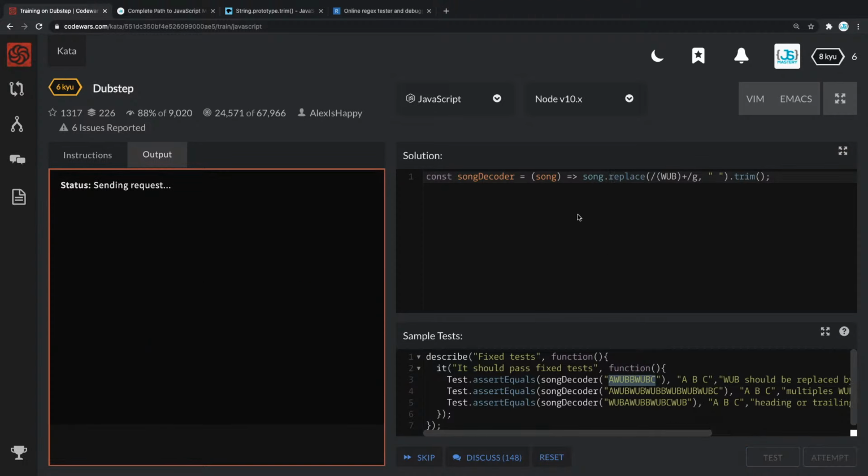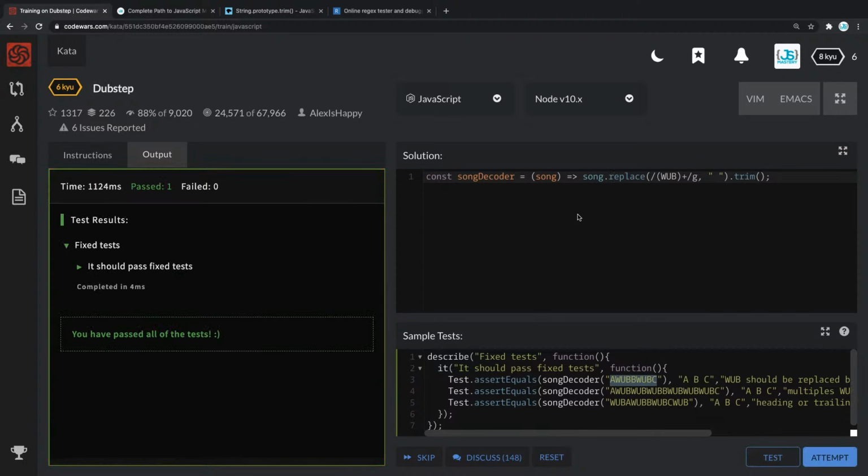If I click test, this actually passes. You have passed all the tests. That's great. We just learned some regular expressions as well as the trim operator and also the replace operator.